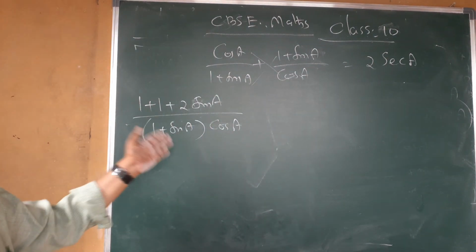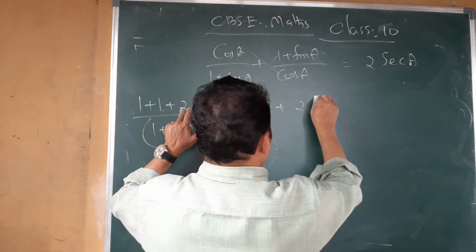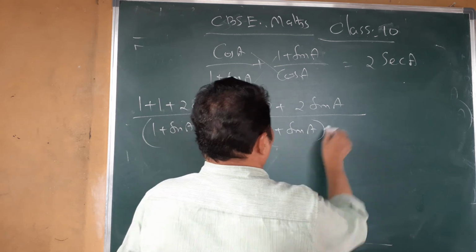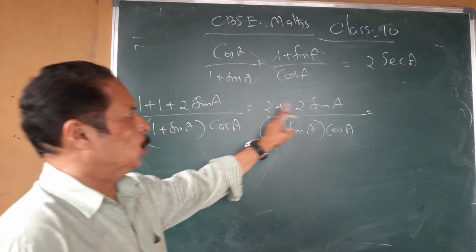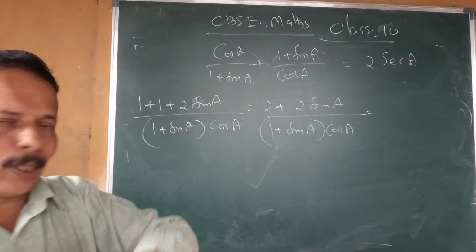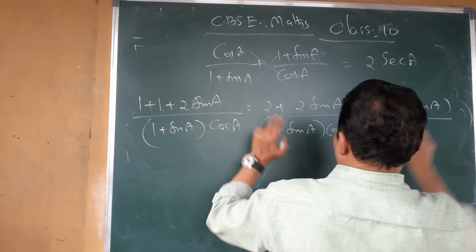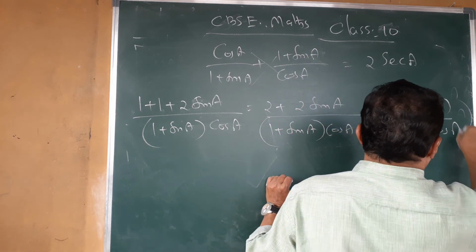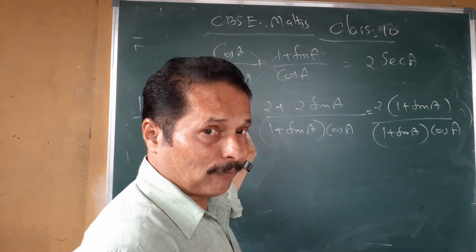That is the identity used in this problem. 1 plus 1, 2, plus 2 sin A, divided by 1 plus sin A into cos A. And 2 plus 2 sin A, you take 2 as a common factor. There is 2 into 1 plus sin A by 1 plus sin A into cos A. That is 2 taken as a common factor outside.